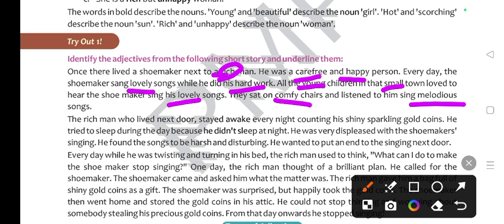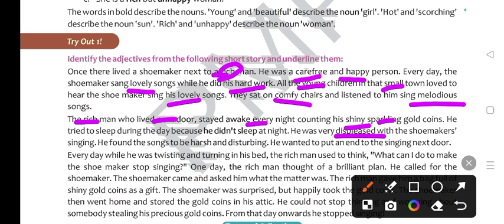The rich man who lived next door stayed awake every night, counting his shiny, sparkling gold coins. Every is also an adjective. He tried to sleep during the day because he did not sleep at night. He was very displeased. So displeased is an adjective.